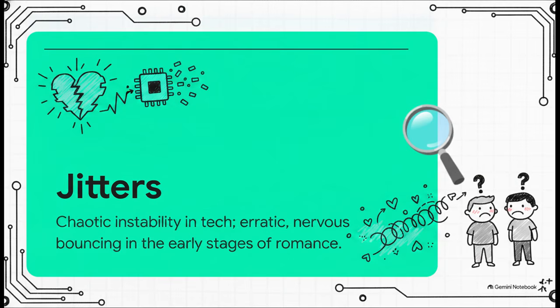In tech, jitters are just chaotic instability when a system compiles data on the fly. In romance, it's that erratic bouncing nervousness on the first few dates when you're just desperately trying to compute another person's reactions in real time.